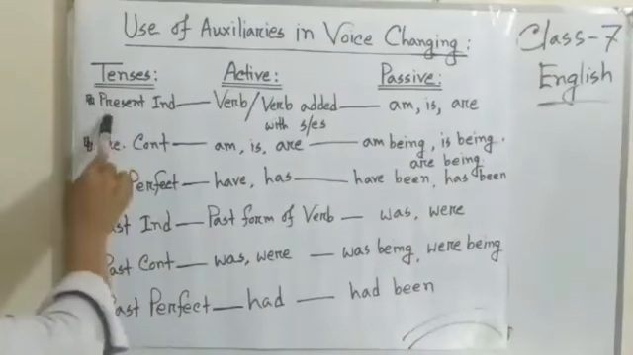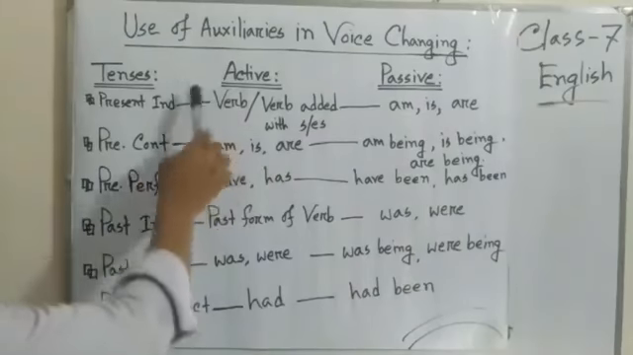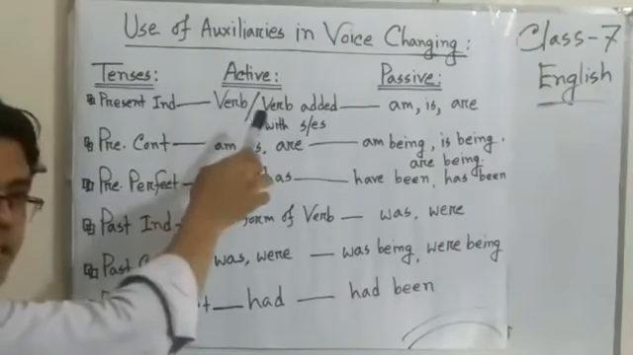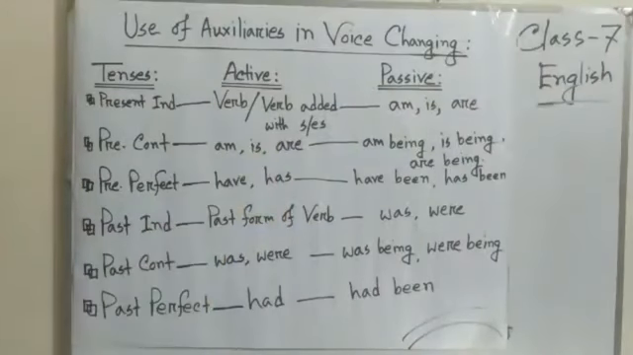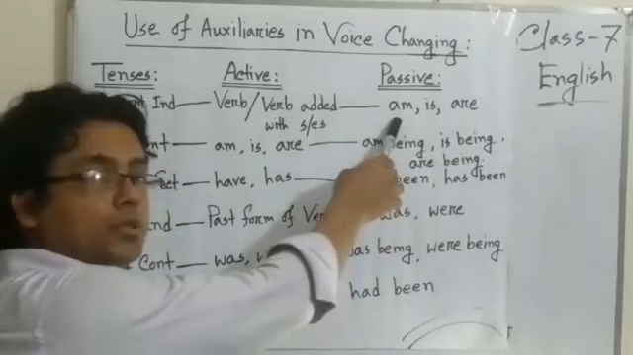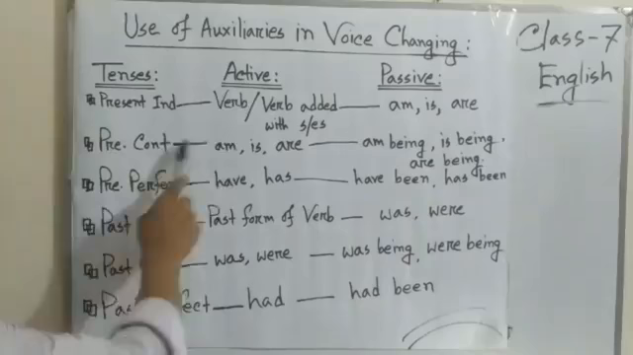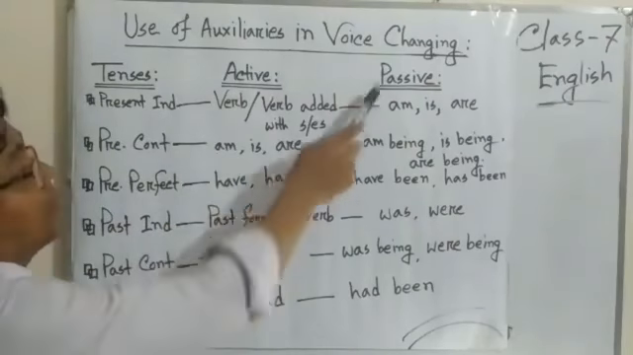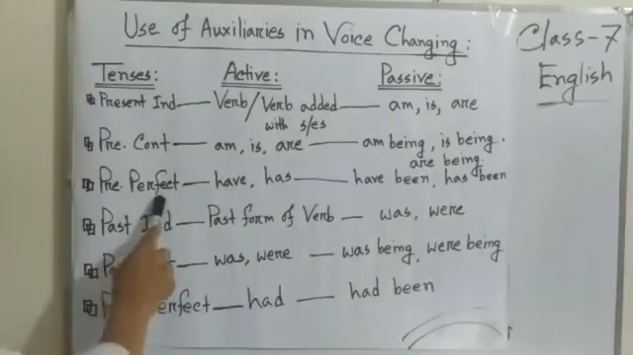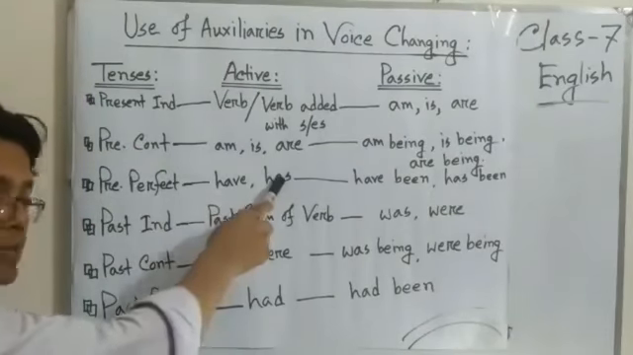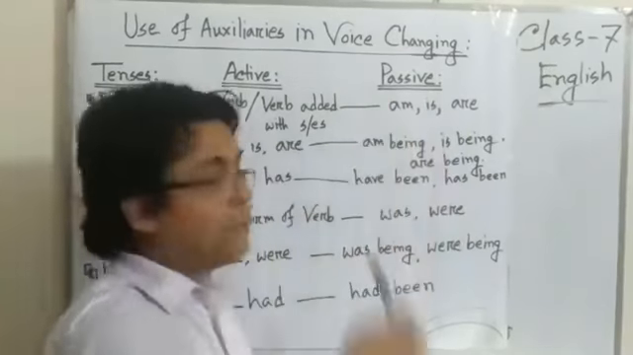In present indefinite, there is normally no auxiliary verb in the active sentence, only the main verb or the verb with s or es. But in passive, we have to use auxiliaries: am, is, are. Present continuous: am, is, are in active; in the passive, am being, is being, are being. Present perfect: have, has in active; have been, has been in passive.